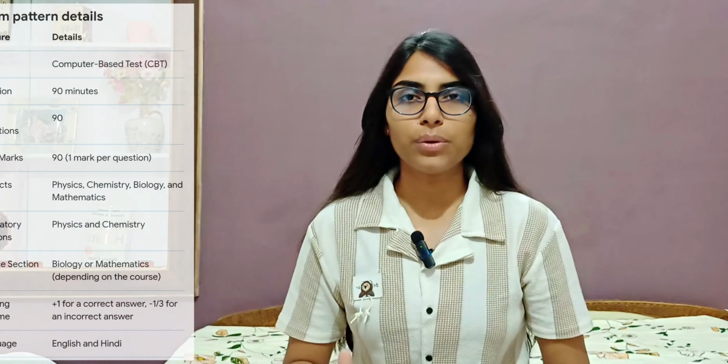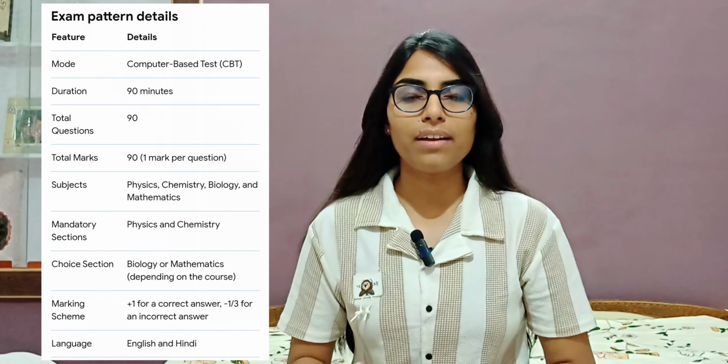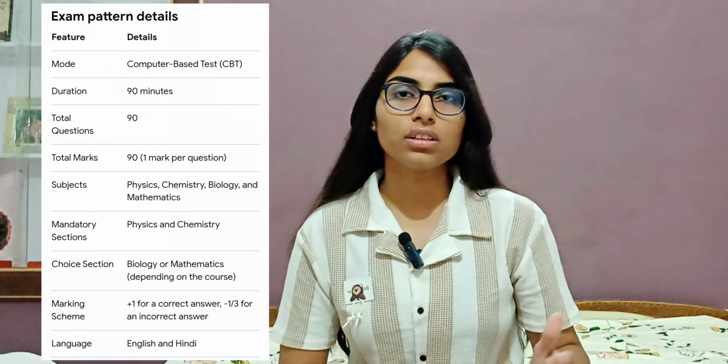Now, what is the paper pattern? There will be 90 questions of physics, chemistry, biology or mathematics. Maths depends on the course which you have chosen. Some require maths, others don't. There will be 90 questions and 90 minutes. Each question is of 1 mark and the exam is 90 minutes, which is 1.5 hours. For each correct question, you will get +1 and for each incorrect question, you will get a -1/3 mark. The syllabus is physics, chemistry and biology. Unlike AIIMS Nursing, GK is not asked in this exam.